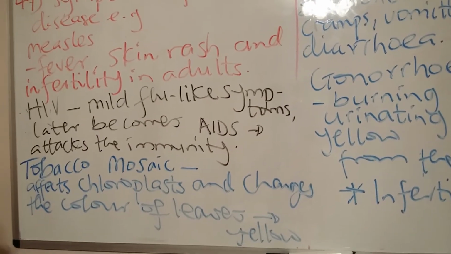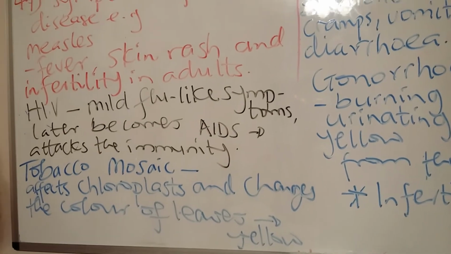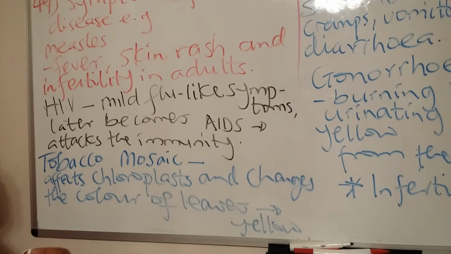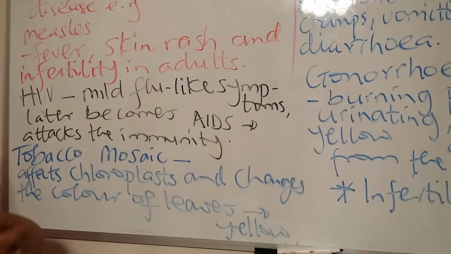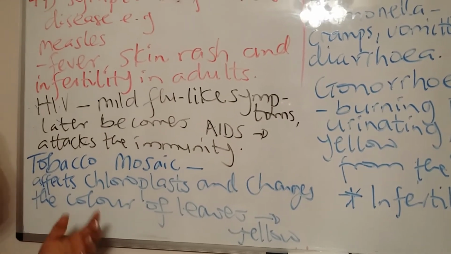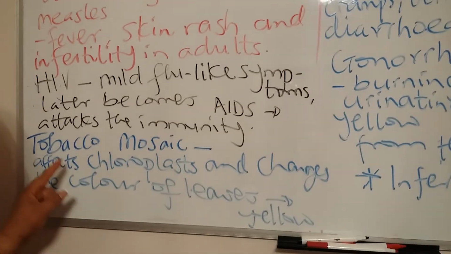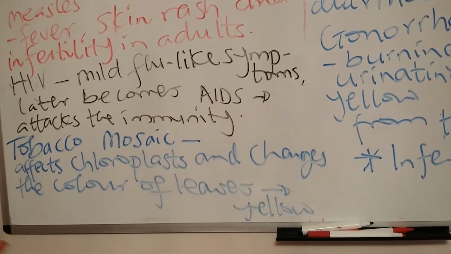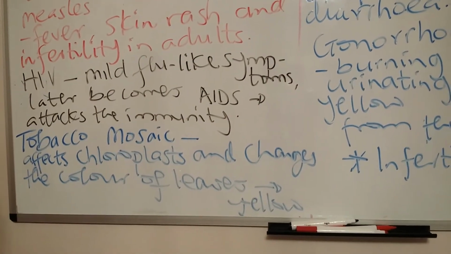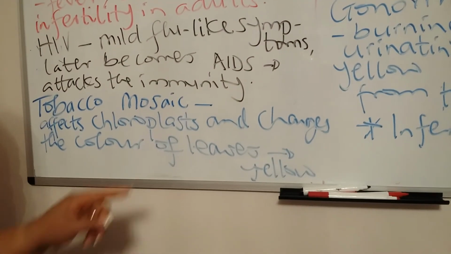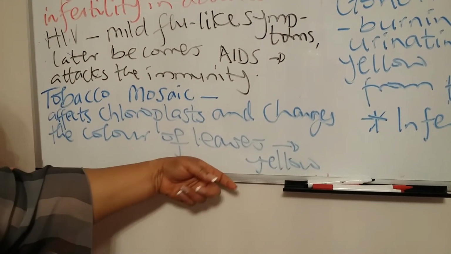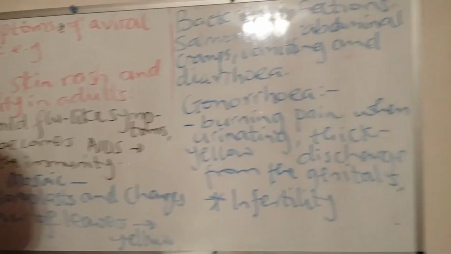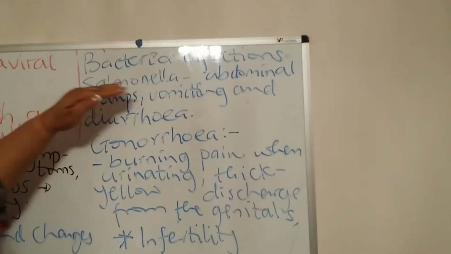That means it begins to attack and destroy the person's immunity. What that means is that a very simple flu or a very simple infection could be sufficient to kill the person. Another one is the tobacco mosaic virus, which affects plants. It specifically affects the chloroplasts of plants, thus changing the color of the leaves from green to yellow. And once you see the leaves turning yellow, that's enough for the plant. It is going to die.